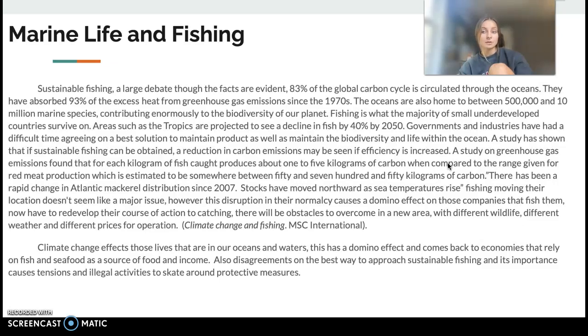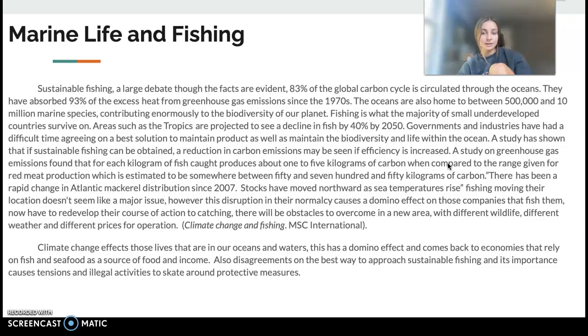Governments and industries have a difficult time agreeing on the best solution to maintain product, as well as maintain the biodiversity and life within the ocean. A study on greenhouse gas emissions found that for each kilogram of fish caught, 1 to 5 kilograms of carbon is produced, when compared to the range given for red meat production, which is estimated somewhere between 50 and 750 kilograms of carbon. So though obtaining fish and the production of fish is lower, the climate change is negatively affecting the ocean, so there are less fish. So the reliance on red meat is heightened.